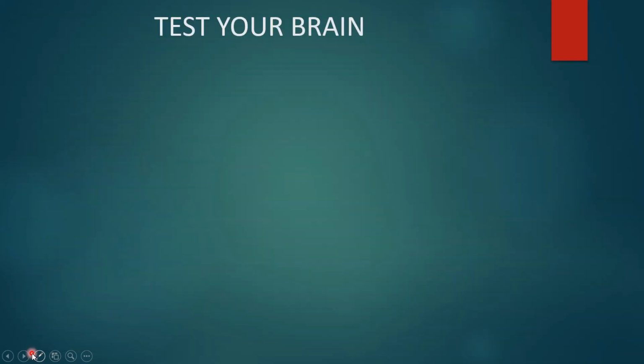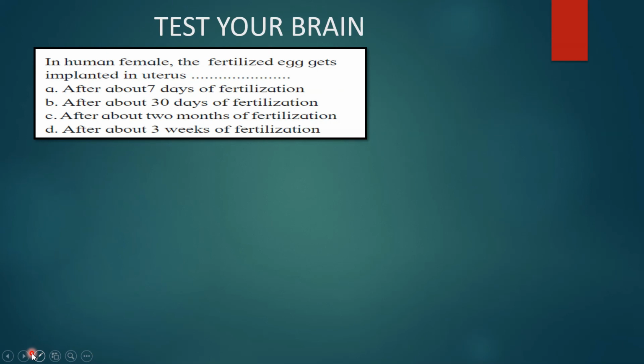Now let's see how much you have understood. I hope this module till the pregnancy was very clear to you all. Now let's test your brain. Your first question is, in the human female, the fertilized egg gets implanted in the uterus after: A, 7 days of fertilization, B, 30 days, C, after 2 months of fertilization, or D, after about 3 weeks of fertilization. A correct answer is A, after about 7 days of fertilization. Till that, the entire process takes place in the fallopian tube.